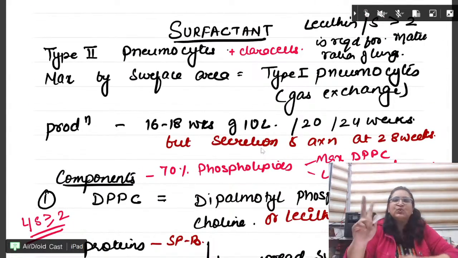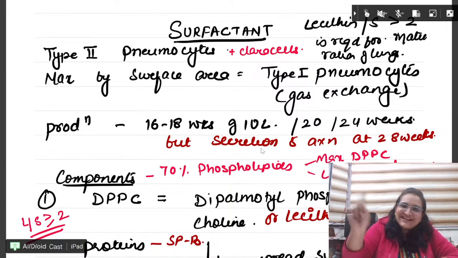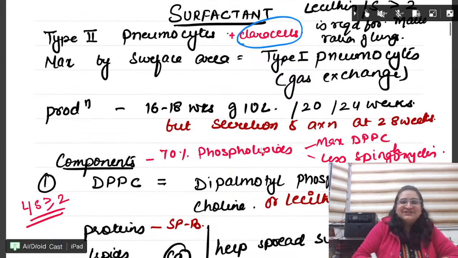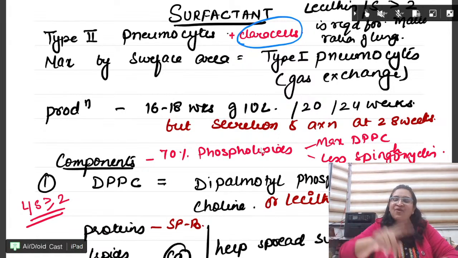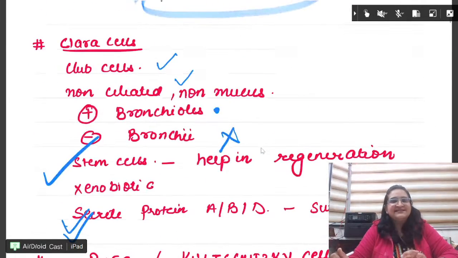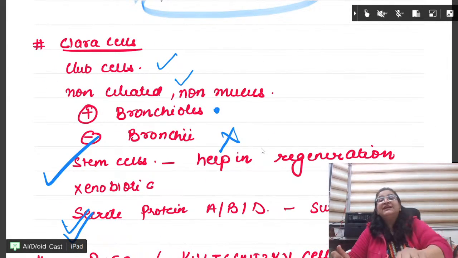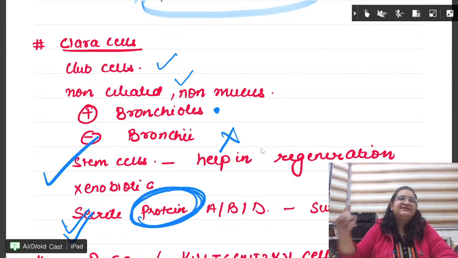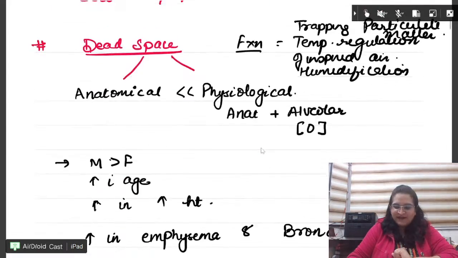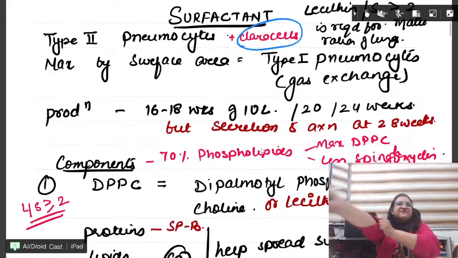Type 2 pneumocytes plus Clara cell. In one of the exams, the answer was both. Fine. How? Now these Clara cells, they produce the protein part, the protein part of surfactant. Fine. Very good. Now let us come to surfactant.